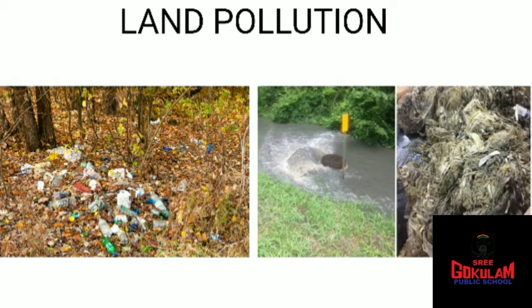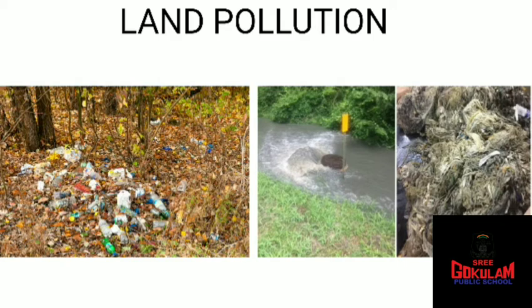Now we are going to study some causes of land pollution. Okay, are you ready? So see, you can see this picture, isn't it? You have two pictures here. What does the first picture indicate? Yes, land pollution, isn't it? See, a lot of garbage is piled up there.